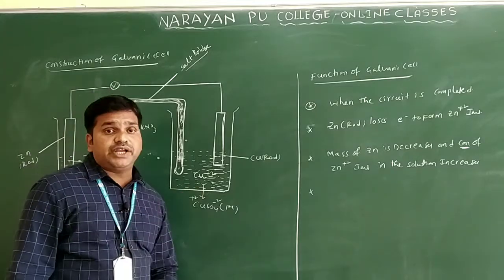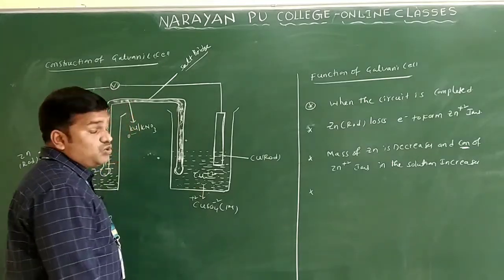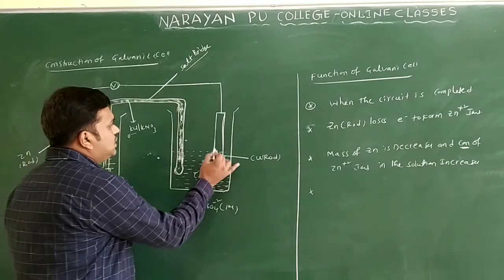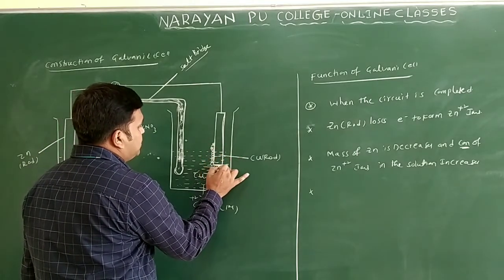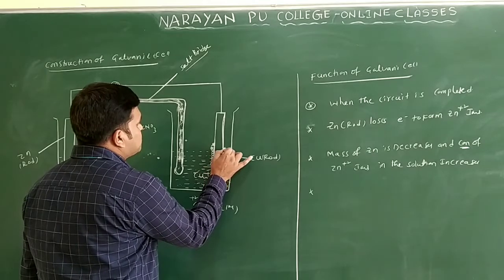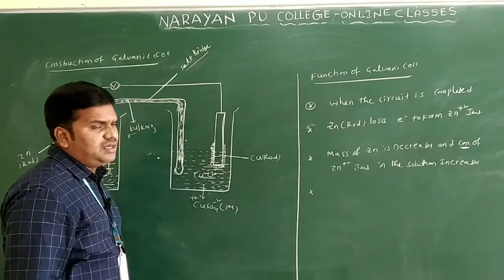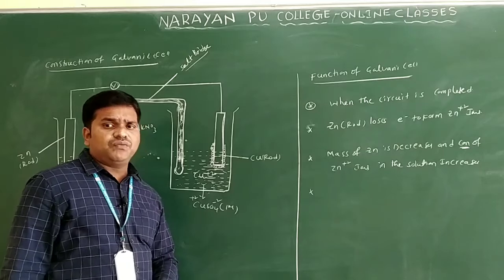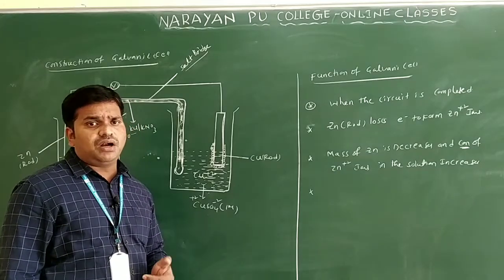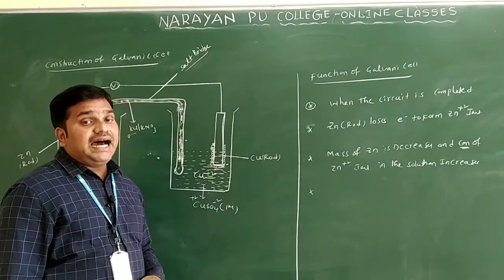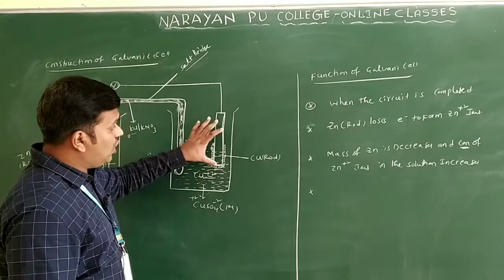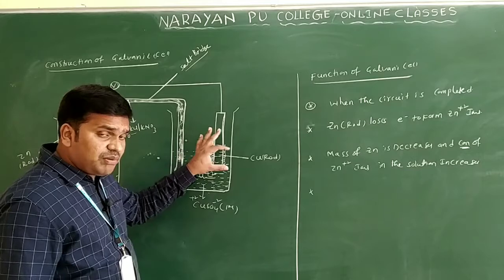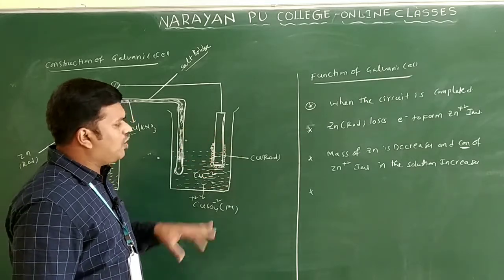The Cu+2 ions gain electrons, and copper metal is deposited. That means the concentration of Cu+2 ions decreases and the mass of the copper increases, because copper is deposited on the copper rod only.